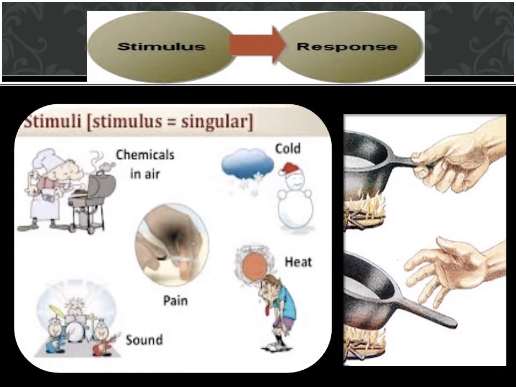In the same manner, let us look at some other examples. See, when we are doing some work, we may accidentally get injured. When we get injured, we feel pain. Here, the injury is a stimulus and the pain we feel is a response.